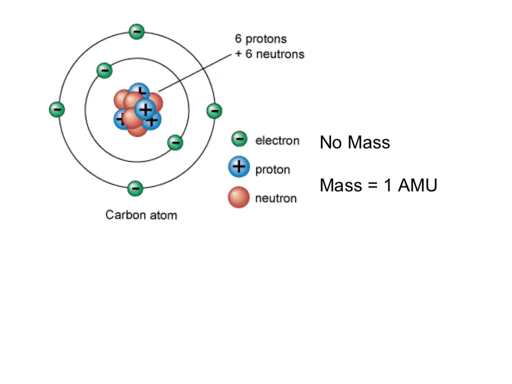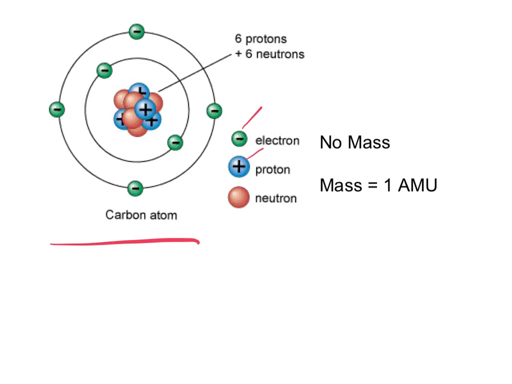So let's talk about the parts of the atom. This is a picture of what we call the Bohr model, and it shows the different energy levels and the nucleus in the middle. We need to learn the parts and where they're located. Now, most atoms are neutrally charged, and that's because they have electrons and protons. The electron is negatively charged and the proton is positively charged.